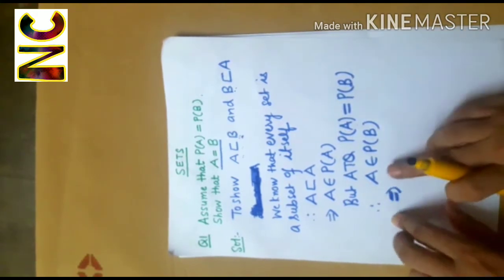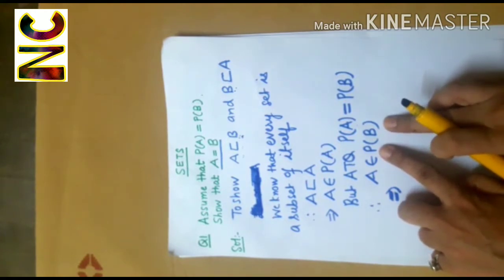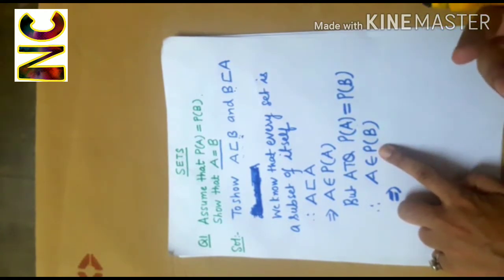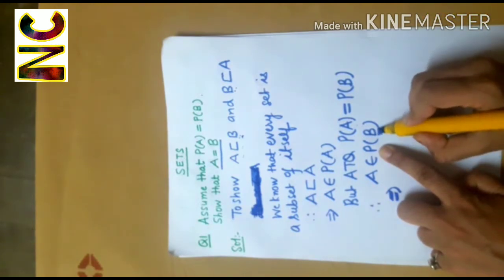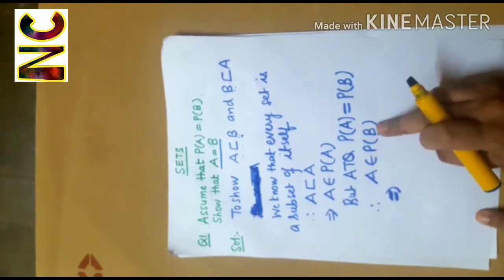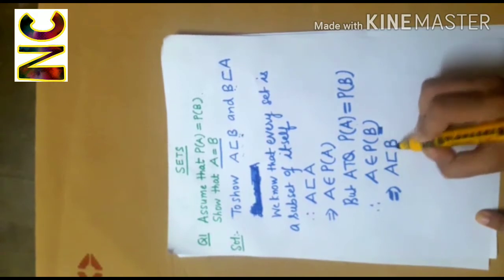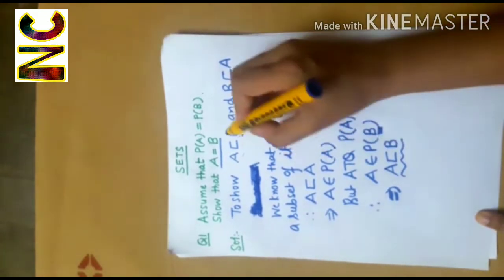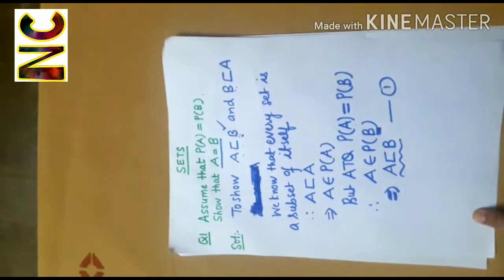And now A belongs to the power set of B, and the power set of B contains all the subsets of the set B. So if A belongs to the power set of B, this implies that A is a subset of B. So we have shown this. Call this as 1.